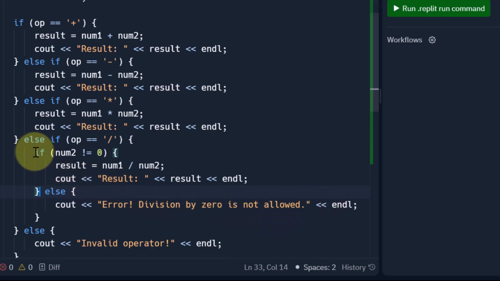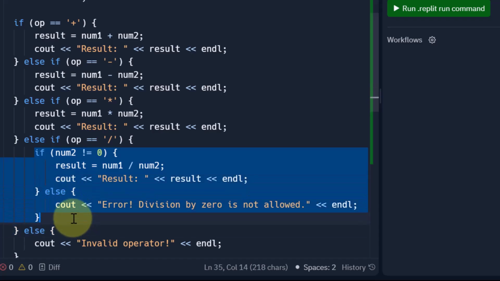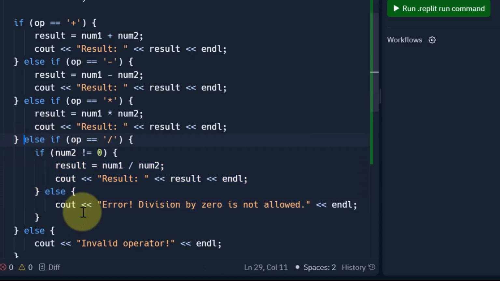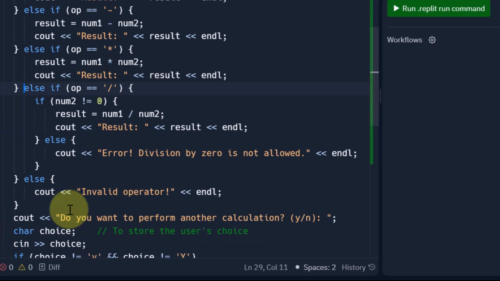Okay, so this is called a nested if else statement. Inside this else if, we are having another if else. So it is nested within this. Now we finish this else if, and there is another final else over here.